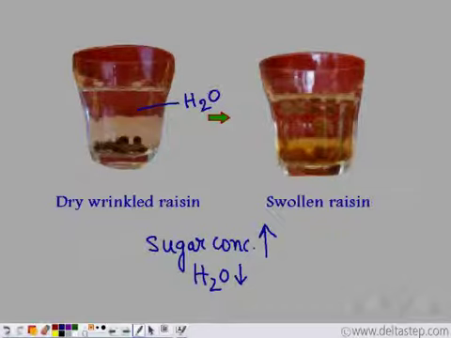So, water travels from a high concentration area to a low concentration area across a semi-permeable cell membrane. And thus, these raisins take up water and become swollen, and these raisins now have an increased water content.